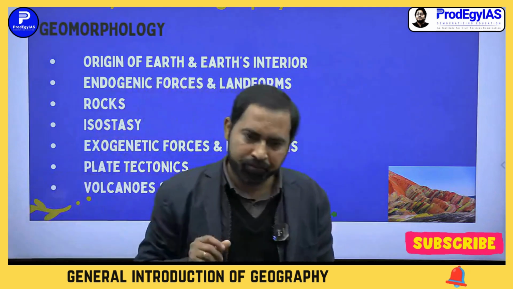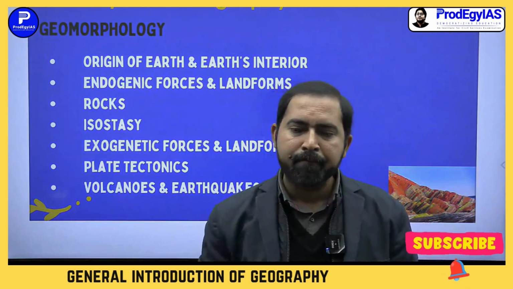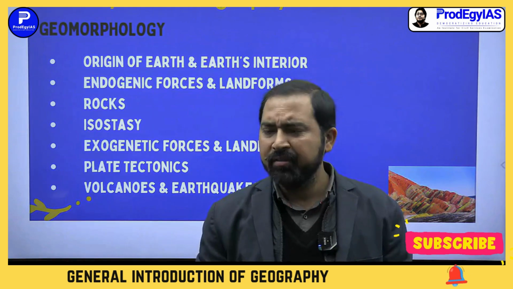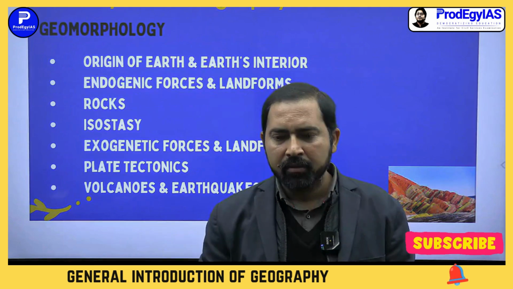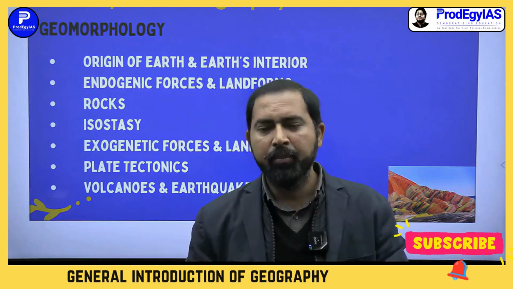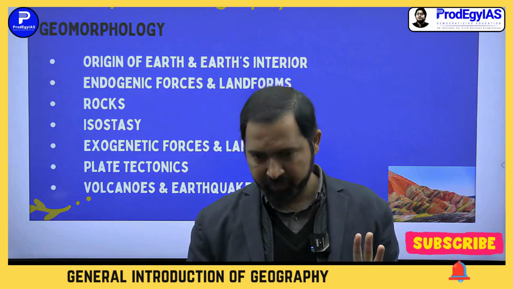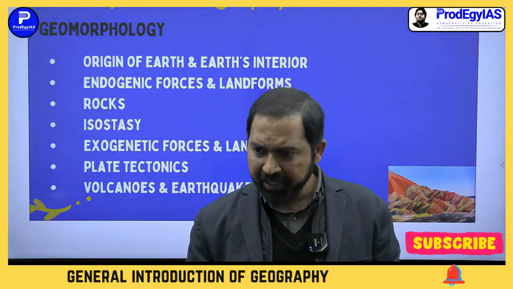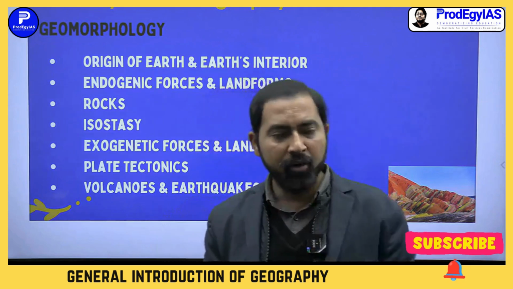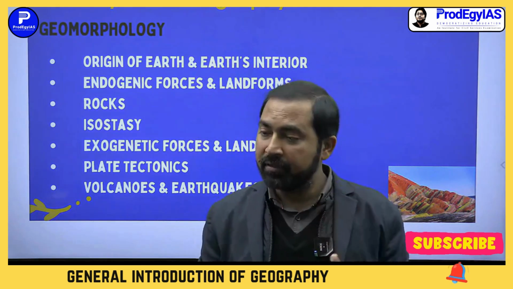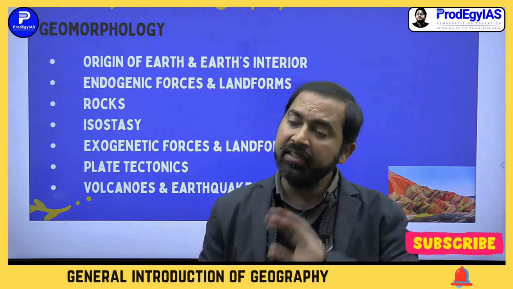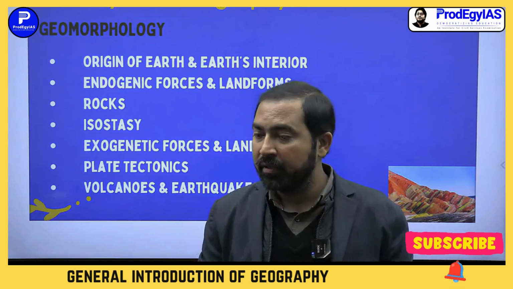So what are rocks? They are formed due to the outcome of lava and volcanic eruptions, by the cooling of those. Rock is the solid part of the Earth, what you call the lithosphere. The solid upper part is rocks. They are of three types. Igneous rocks are the primary rocks. They were formed out of volcanic eruptions. Even today they are being formed out of volcanoes. So in the initial Earth, the first and foremost rocks were igneous.